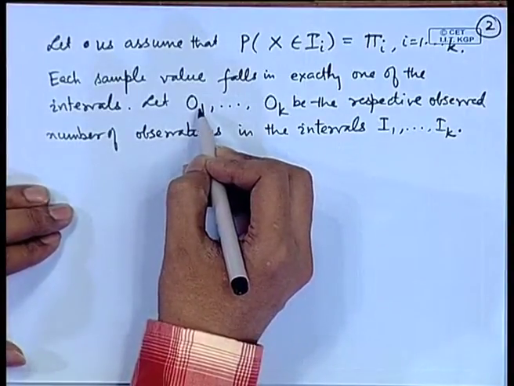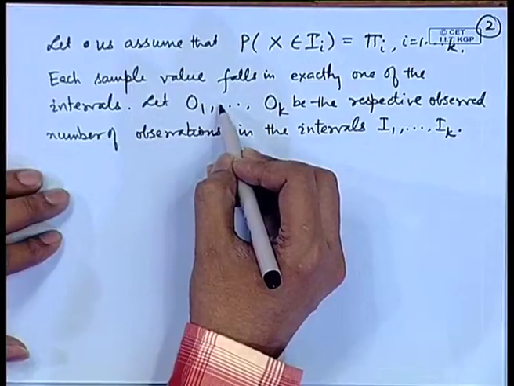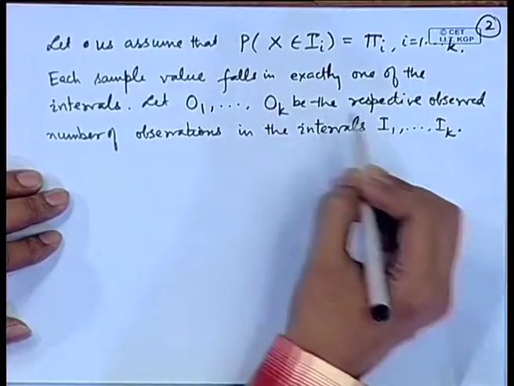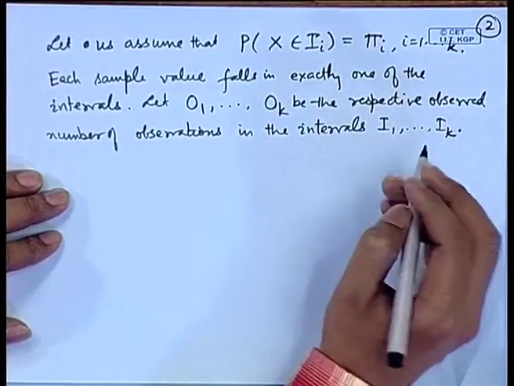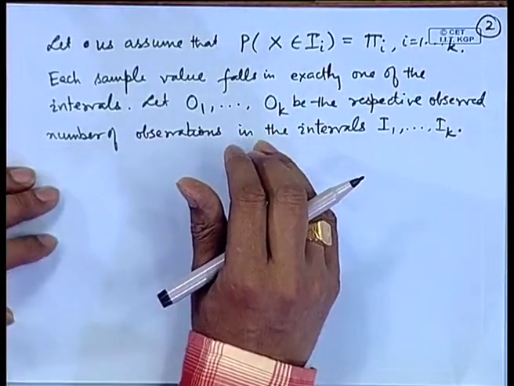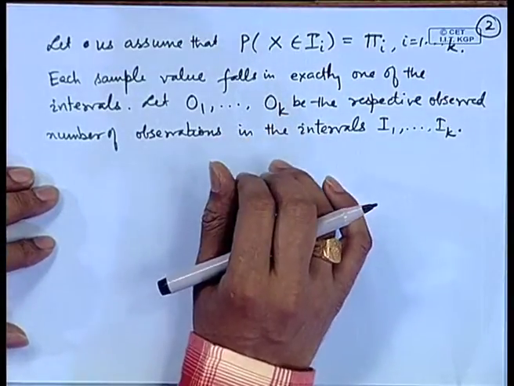So, what we are observing? We are observing x1, x2, up to xn. Now, you see some of these xi's will belong to interval I1, some of the xi's will belong to interval I2 and so on. So, we make this breakup. Let O1 denote the number of xi's in the interval I1, let O2 denote the number of xi's in I2, let Ok denote the number of xi's in Ik. Then O1, O2, up to Ok are called the observed frequencies of the data.